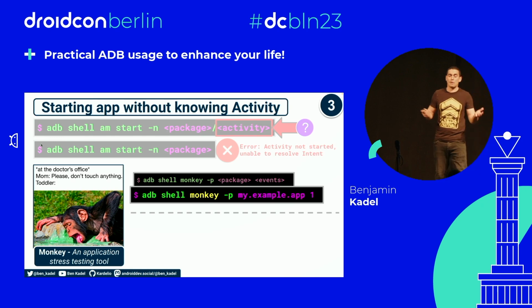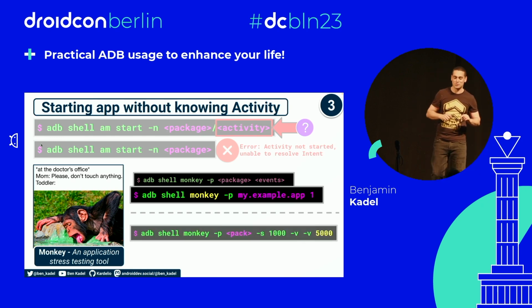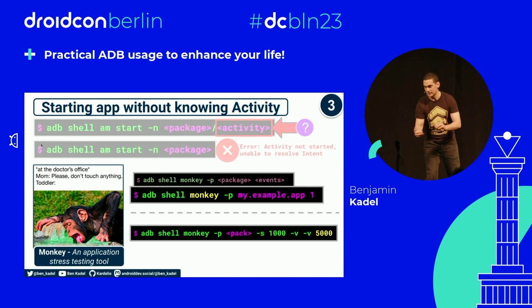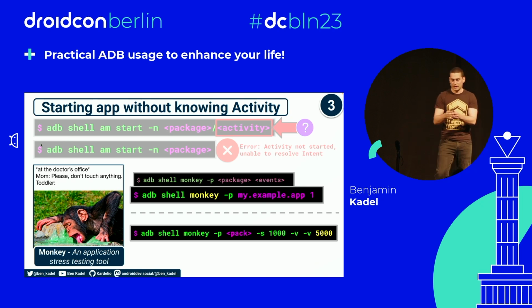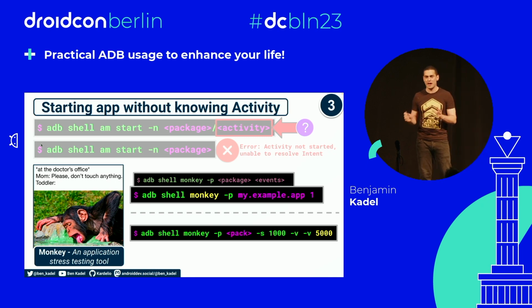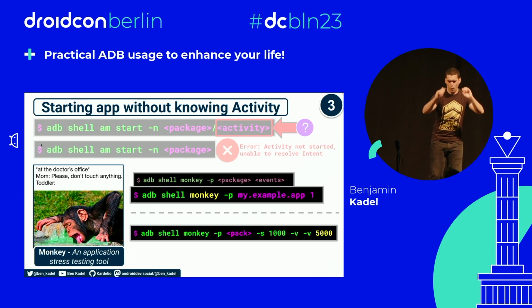Cool. However, whilst we're here, let me talk about ADB Monkey just for a second. ADB Monkey is as though I've passed my app to a monkey and just said, go, and the monkey's like, blah, blah, blah, blah. And you can see if your app withstands the barrage. It's really quite interesting. Here in this command, right at the end, I've given the number 5,000. I've said, hey, monkey, do 5,000 wacky, crazy things, and I'll watch and see if my app falls over, and I get nice logging out from it.